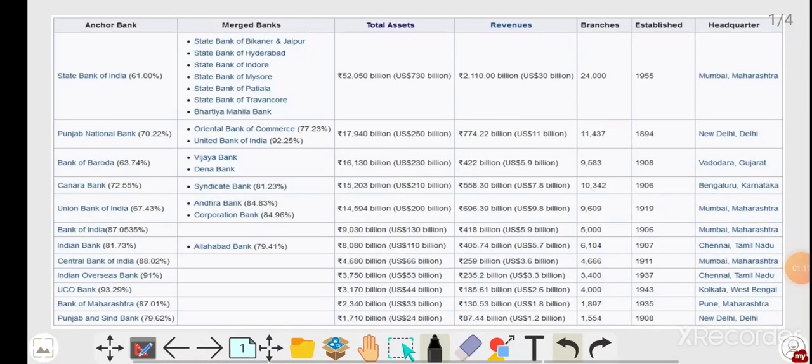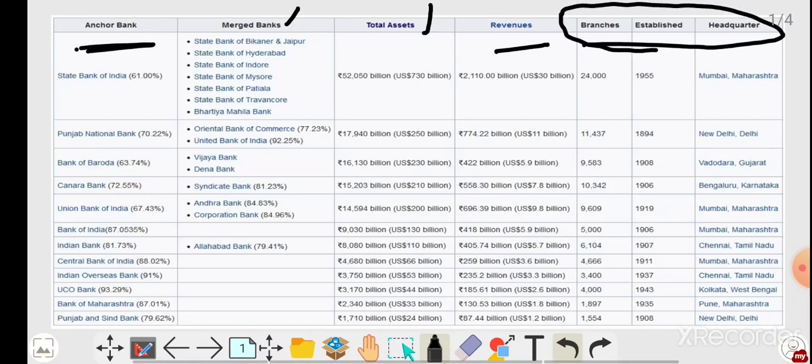See friends, the anchor bank, which bank it is, which banks are merged, and the total assets. Leave the total and the revenue, this data is not correct. See friends, this is State Bank of India. Here almost 6 banks got merged, 1, 2, 3, 4, 5, 6, 7 are there.